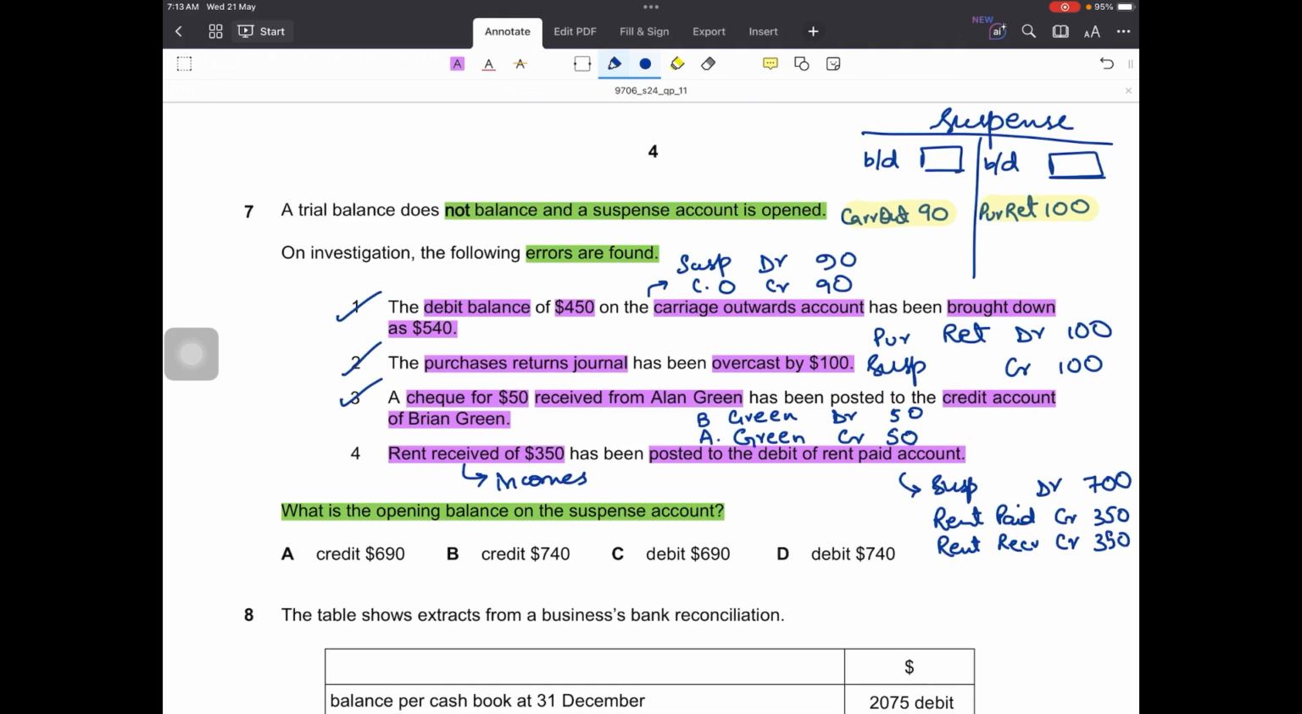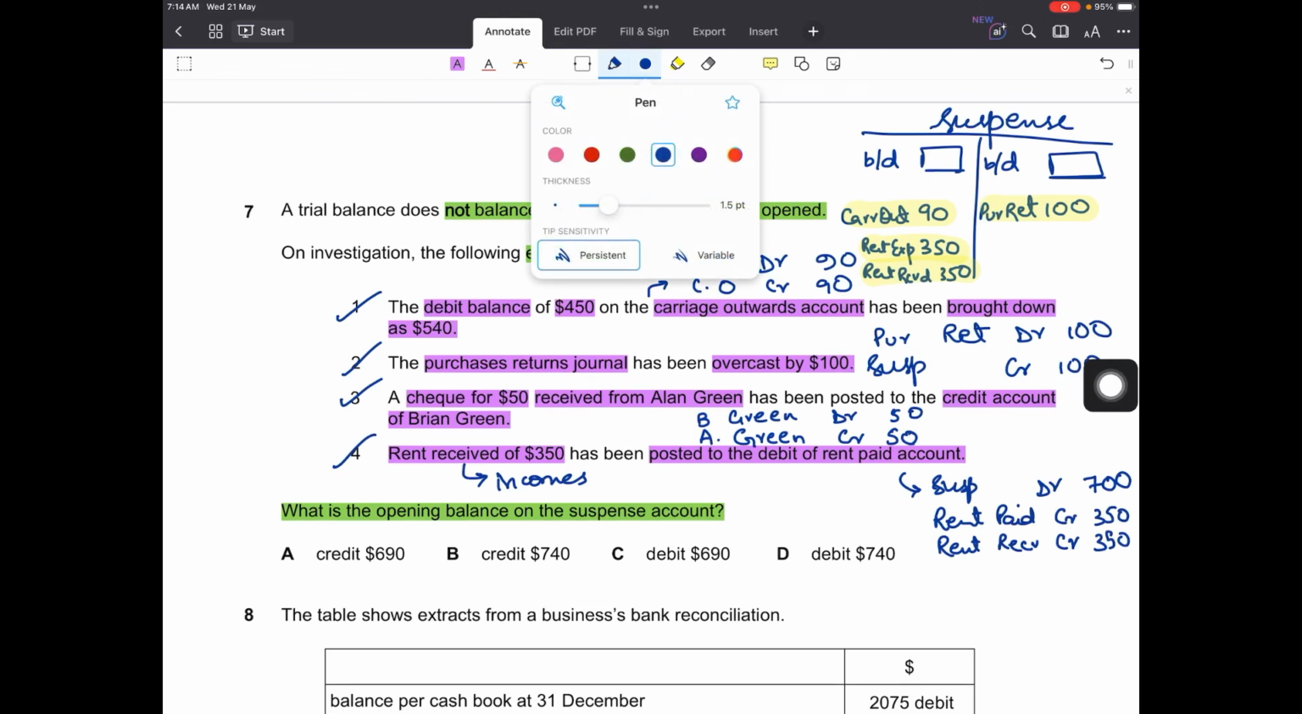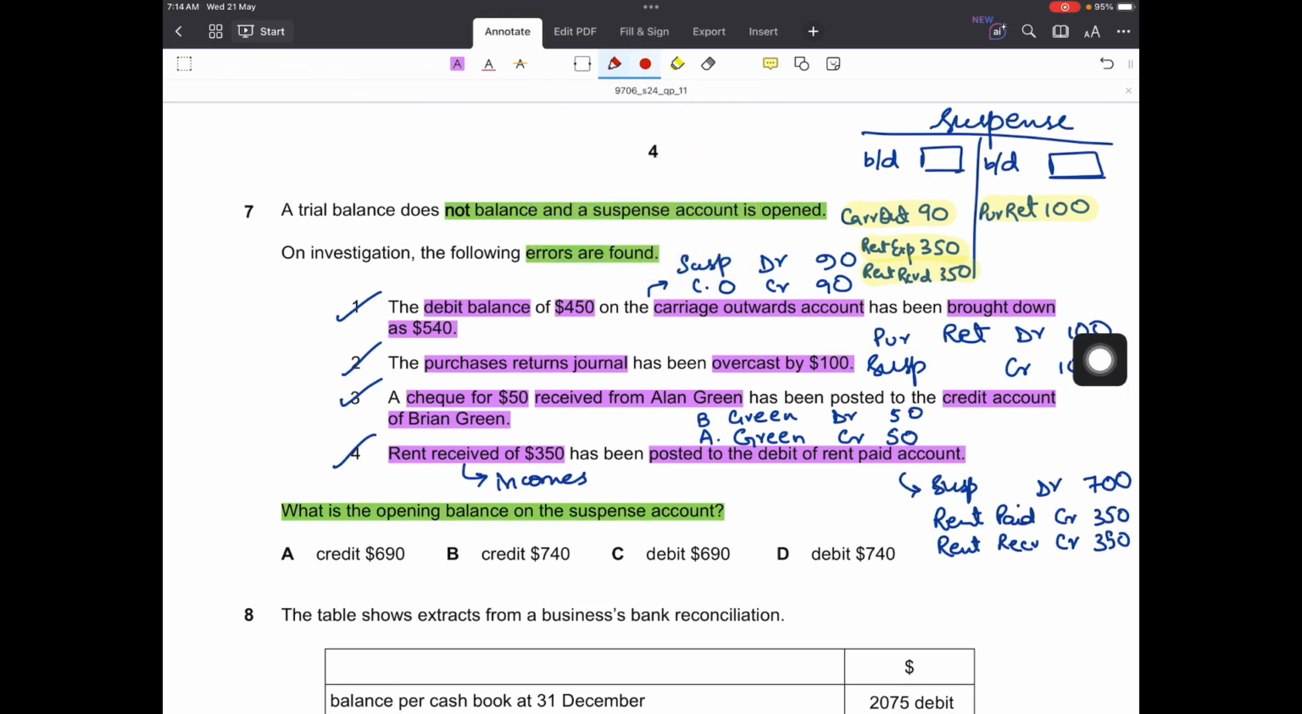So suspense will be debited twice, once by 350 as rent expense, and again by rent income, it is rent received, 350 again. That's it. Now we have to find out, as we can see that there is a shortage on the credit side, so the balance brought down, the opening balance in the suspense account would be 90 plus 350 plus 350 minus 100, that is 690 credit. So the option is A.